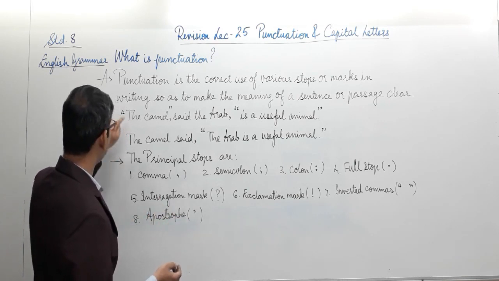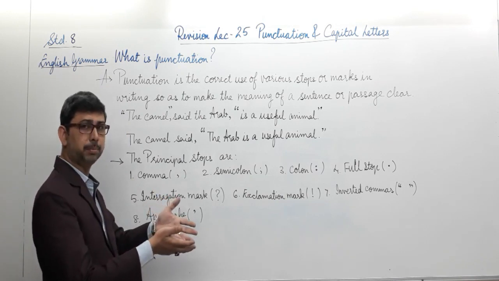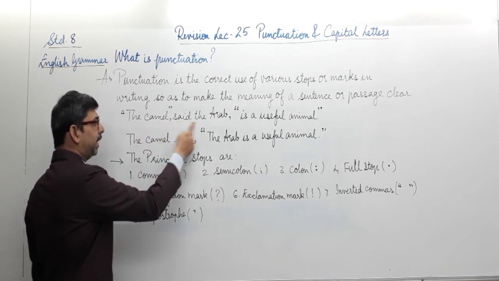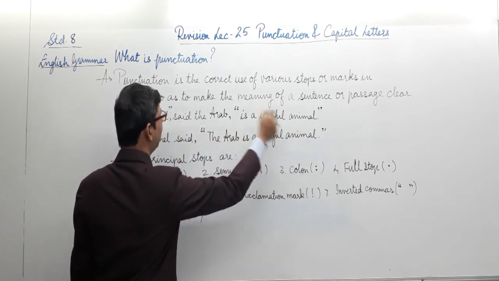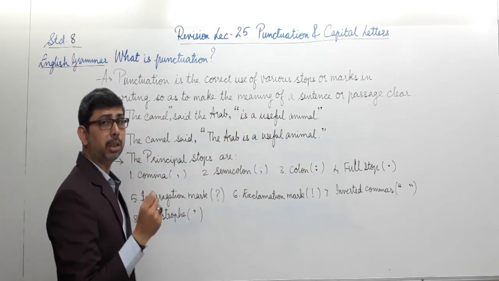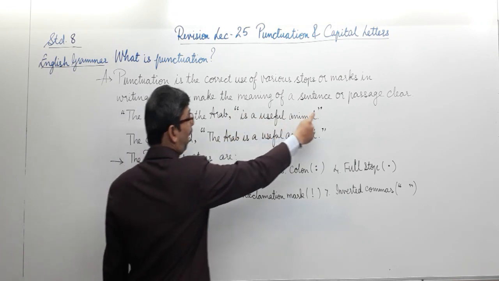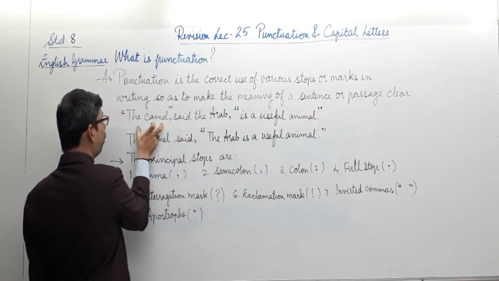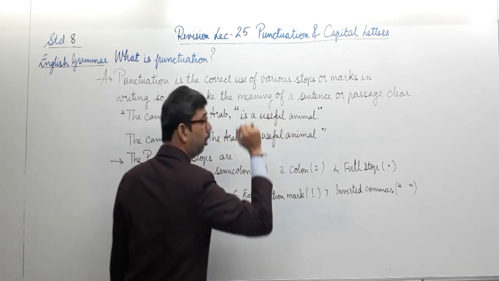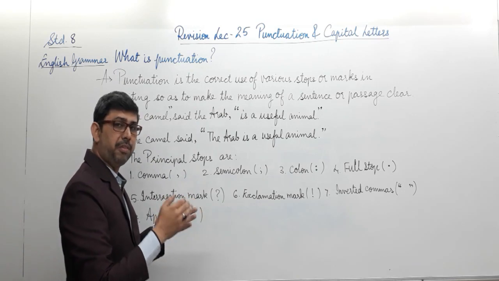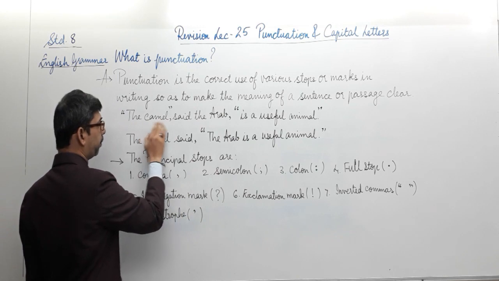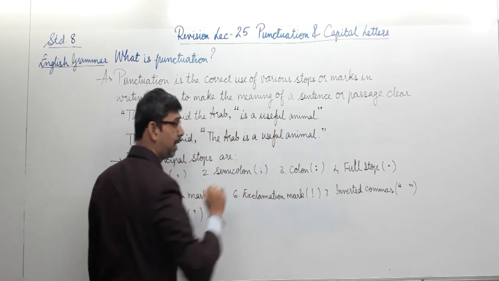But have a look at the sentence that I have tried to put up over here, something different, isn't it? "The camel," said the Arab, "is a useful animal." So you can find two pieces of direct speech over here, isn't it? Quoted speech, you have the words in the quotations over here, the open and close quotations. "The camel," said the Arab, "is a useful animal." So just observe the way I am taking a pause over there. Once again I will read for you. "The camel," said the Arab, "is a useful animal."